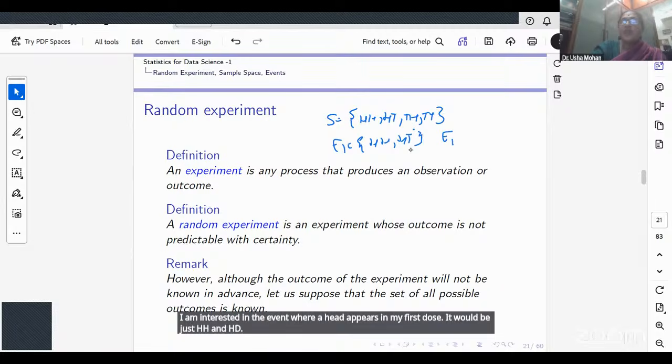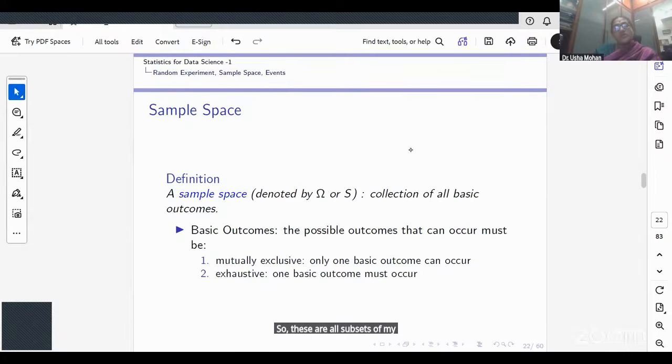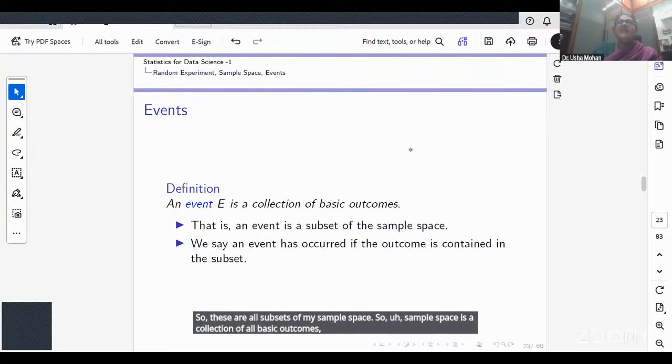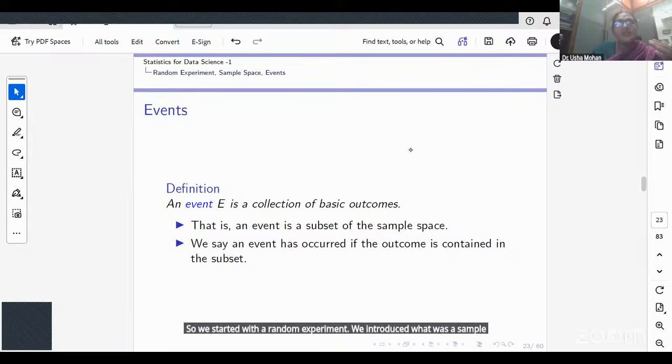An event where head appears in my second toss is going to be HH and TH. So these are all subsets of my sample space. A sample space is a collection of all basic outcomes. An event is a collection of basic outcomes, which is a subset of a sample space. Is this clear? So we started with a random experiment. We introduced what a sample space is and then an event.